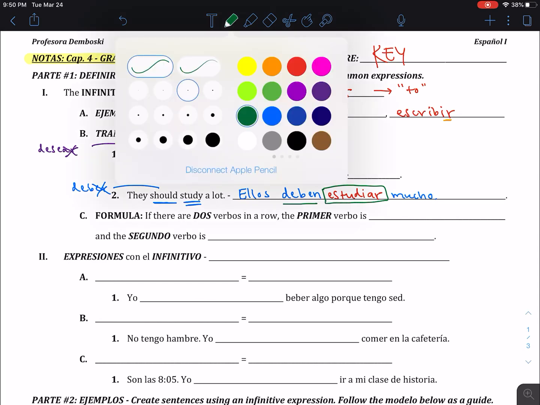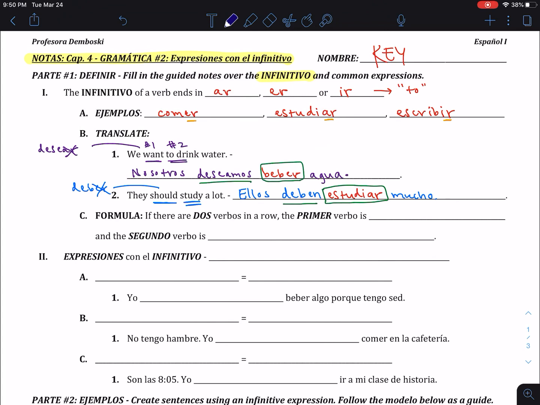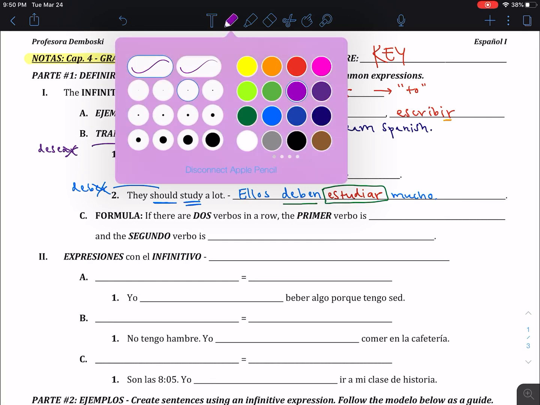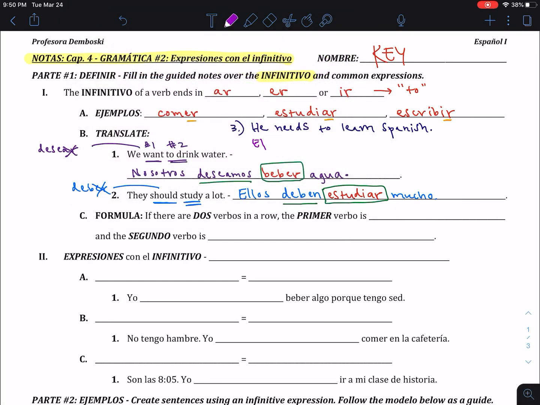Let's do just one more example together before we talk about the rule. Let's say he needs to learn Spanish. Okay, and we'll go ahead and translate that. Él. Notice our first verbo, necesita.